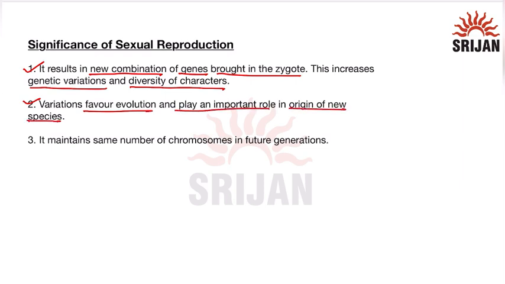This is because the surroundings around us keep changing. So it is very important for variations to occur and new species to be formed for us to survive in the changing environment. Third, it maintains the same number of chromosomes in future generations. The gametes are formed through meiosis, and when the zygote is formed, it will be diploid, so the number of chromosomes will be the same as that of the parent. This helps to maintain the same number of chromosomes.